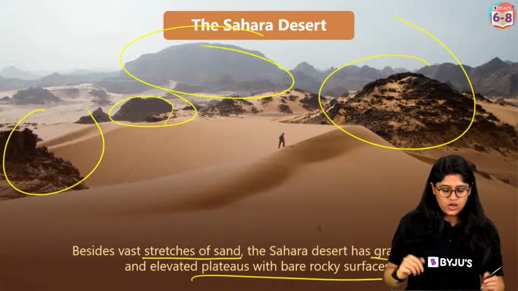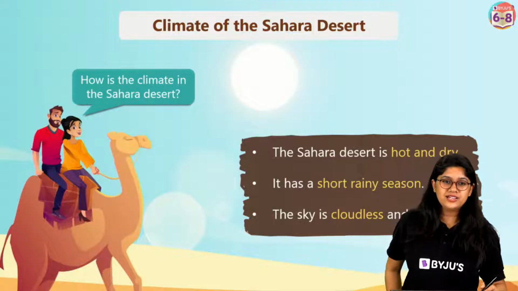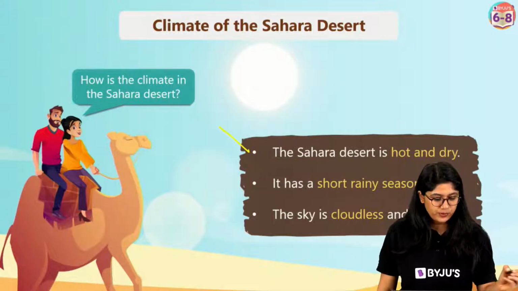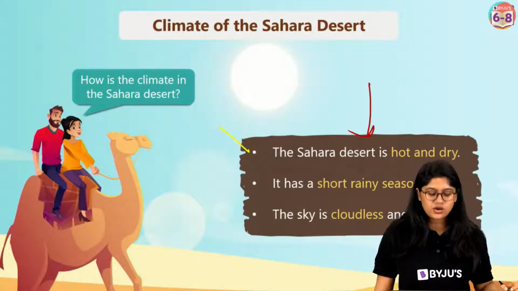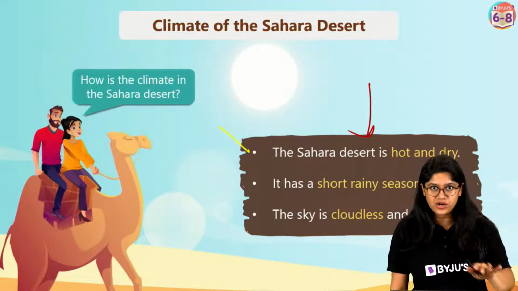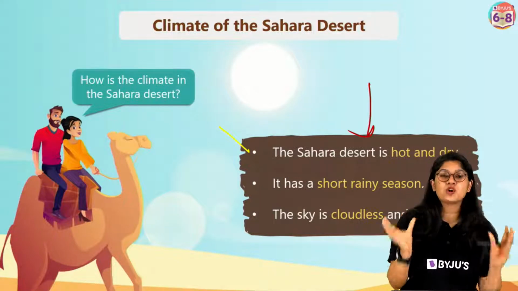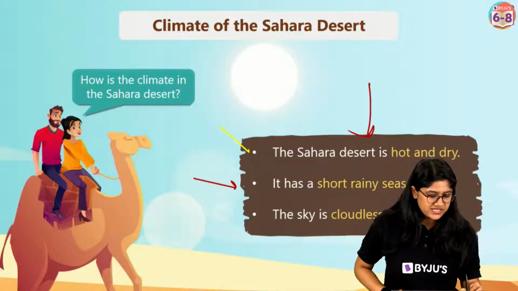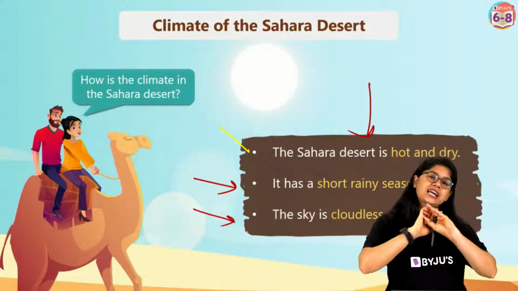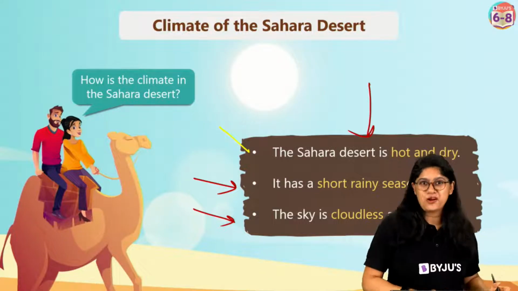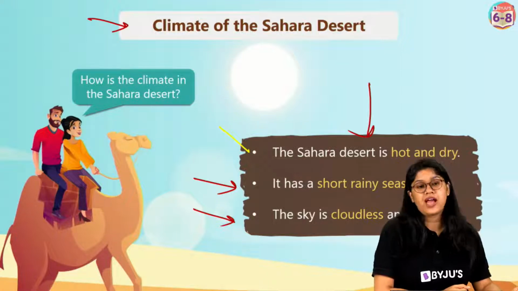Now when we talk about the climate, everyone, what do you think the climate will be? As you are saying, very hot temperature, absolutely correct. So we are on a camel ride, right? Yes, and we know that the Sahara Desert has a hot and dry climate. It's very hot, it's very dry. There's no moisture in the atmosphere. It receives very little rainfall, so a very short rainy season, and the sky is always very clear and cloudless.